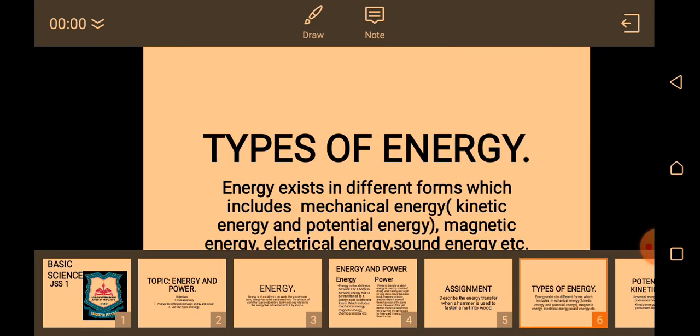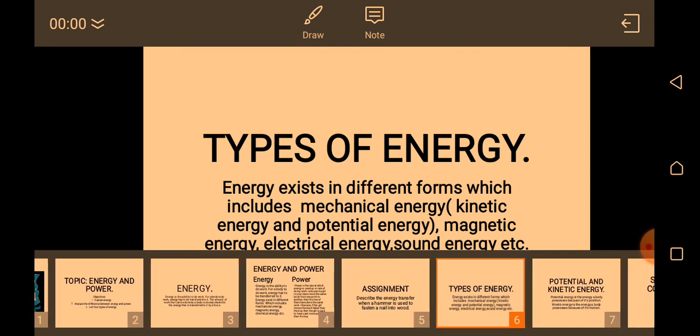Let's look at the types of energy that we have. Energy exists in different forms. We have the mechanical energy. Under the mechanical energy, we have the kinetic energy and potential energy. So kinetic and potential energy are not on their own. They are classified under mechanical energy. Aside from that, we also have magnetic energy, electric energy, sound energy, even chemical energy, the one that helps convert our food into energy. So that is just it.